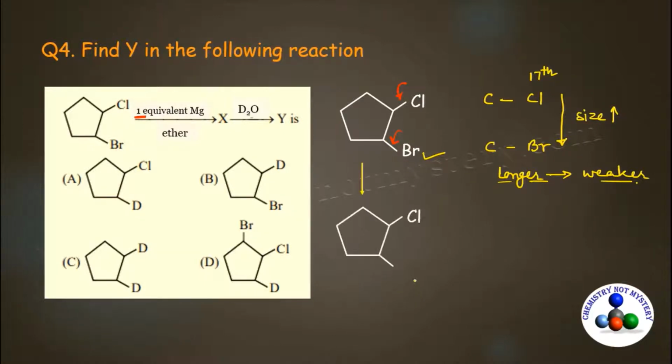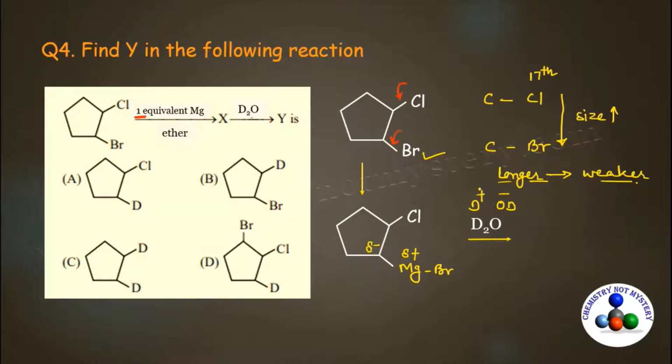So magnesium will insert between carbon and bromine. So you will get magnesium here, bonded with bromine. Now the next reactant given is D2O. D2O is nothing but heavy water. So you can split D2O as D plus and OD negative. Magnesium is more electropositive, so it will develop a positive charge and carbon will develop a negative charge.